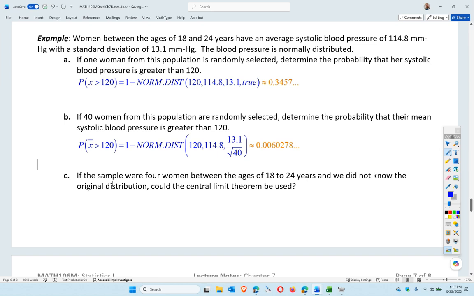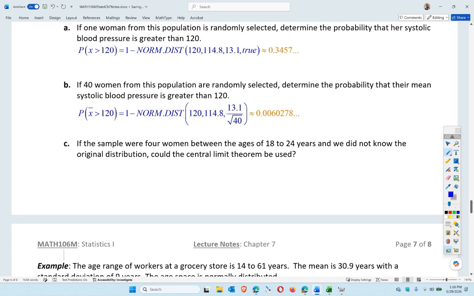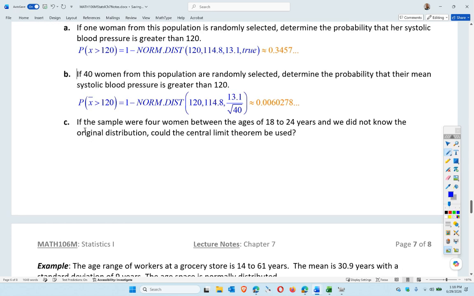If 4 women between the ages of 18 and 24, right, so we select 4 this time, and we did not know the original distribution. The original distribution we're saying is normal, but what if we did not know this? Could we use the central limit theorem? No. So essentially we have a problem here, don't we? Correct?